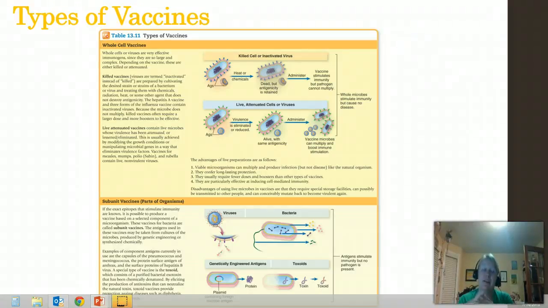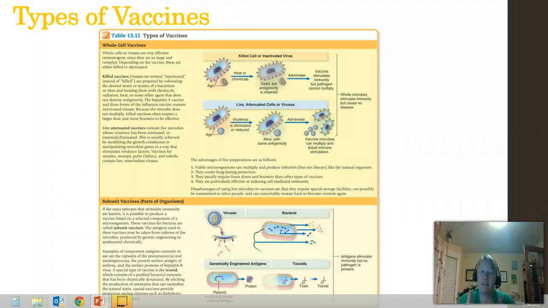The second type is live attenuated vaccines. This is where we take the pathogen and we essentially break it. We stop it from being able to cause the disease within the body, but it will still replicate within the body, creating an actually stronger immune response than with the killed. Now, the problem is that even though it could be a stronger response, there are a lot of other variables that go into live attenuated vaccines. One of the big disadvantages is that there's always a concern that these viruses or bacteria will revert and regain that pathogenicity that we took away from them.